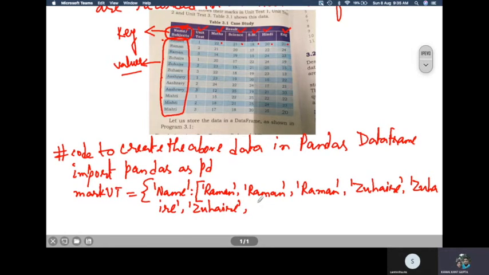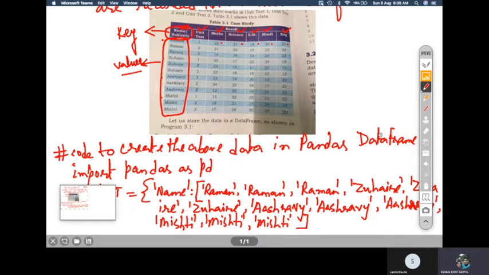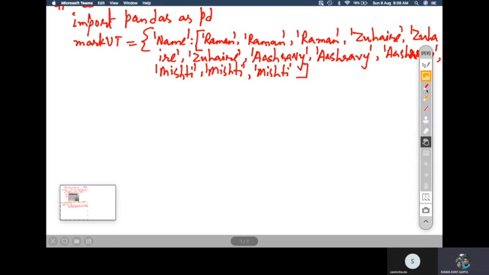And then we have Sharvi, written 3 times again because they attempted 3 unit tests. And then we have the last one, Misty, and then this list will be closed. The first key value pair is created.